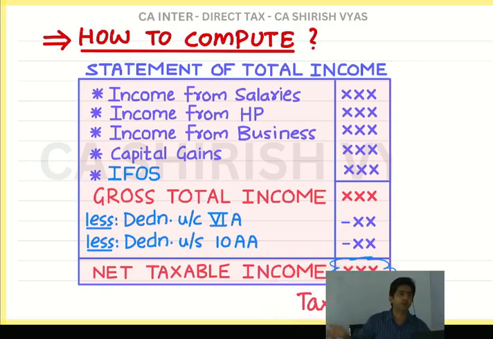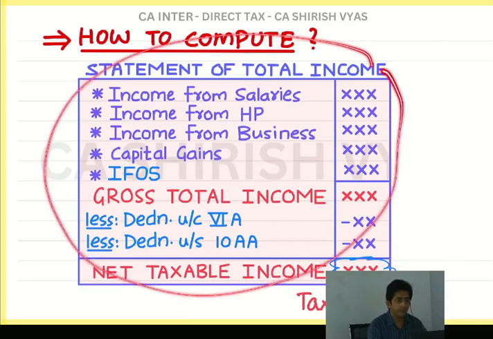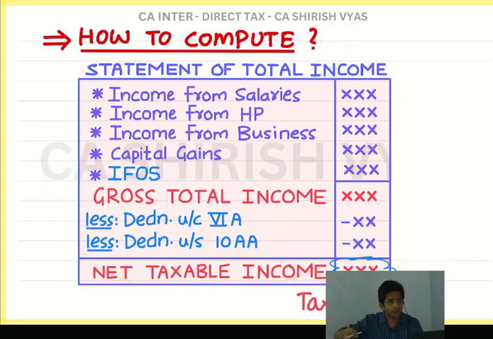Now looking at this, you might feel, what is so big in this? But it is not that simple that we simply add these 5 types of income. For each income, we have to do a separate working. Like, what is the first income? Income from salary. Now, in order to calculate this salary income, we have to prepare a separate statement. This is the main statement, but to support this, you will prepare 5 more statements. Why 5? There are 5 incomes: salary, house property, business, capital gains, income from other sources.